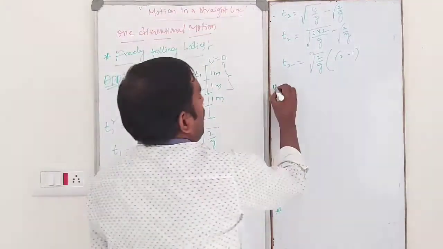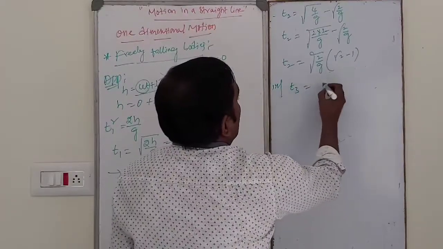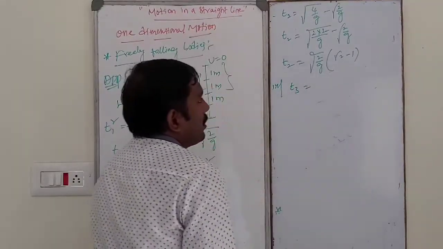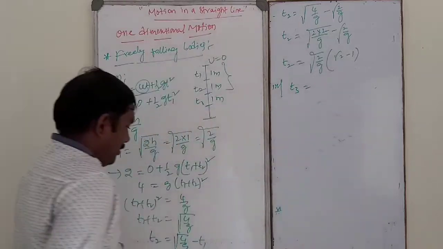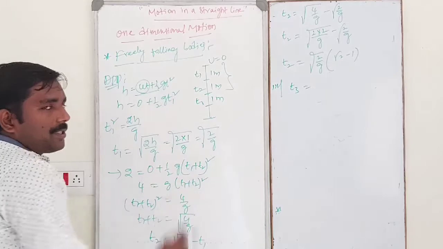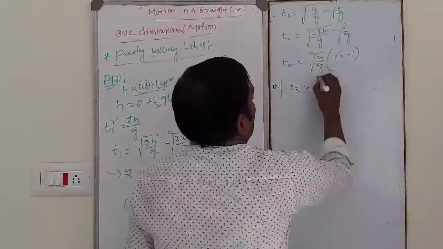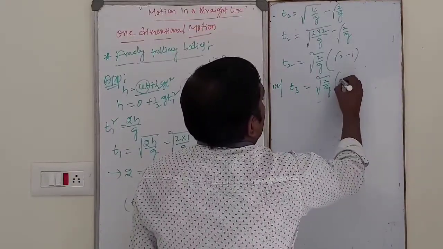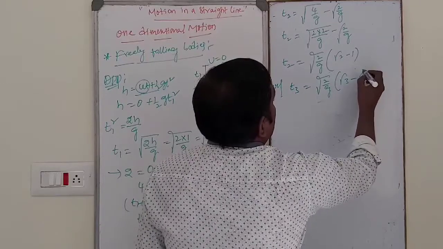Similarly, T3 is equal to what? Root of 2 by g is the constant. So T3 is root of 2 by g into root 3 minus root 2.